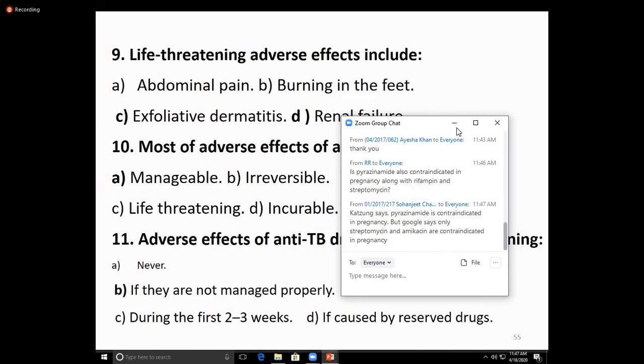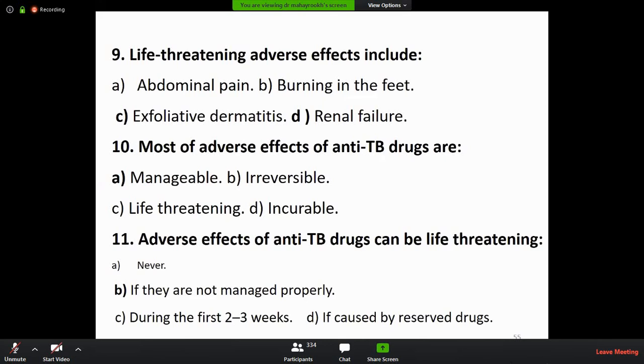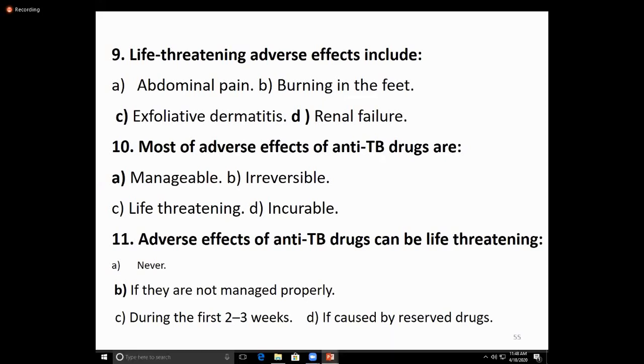It also decreases visual acuity and color vision. The patient cannot discriminate between the colors red and green. So it should be known to test the visual acuity before starting the drug and in between. Hyperuricemia also occurs, due to decreased clearance in the urine. Another side effect is GIT symptoms.